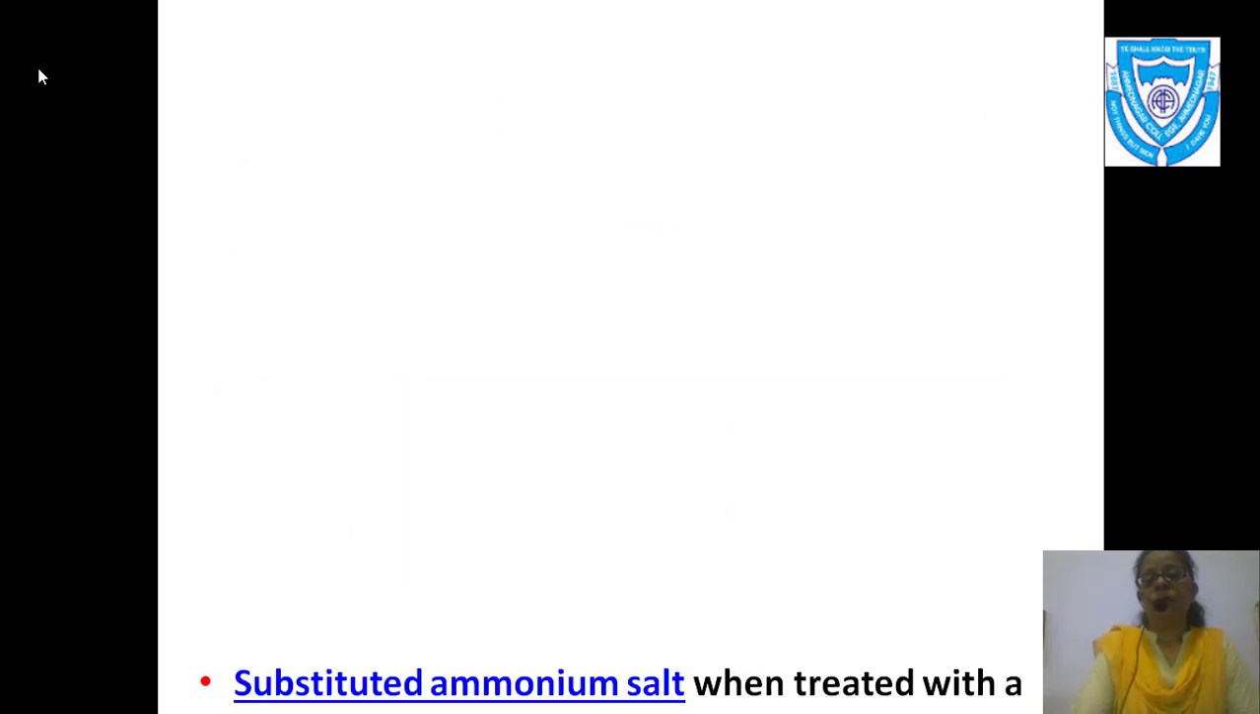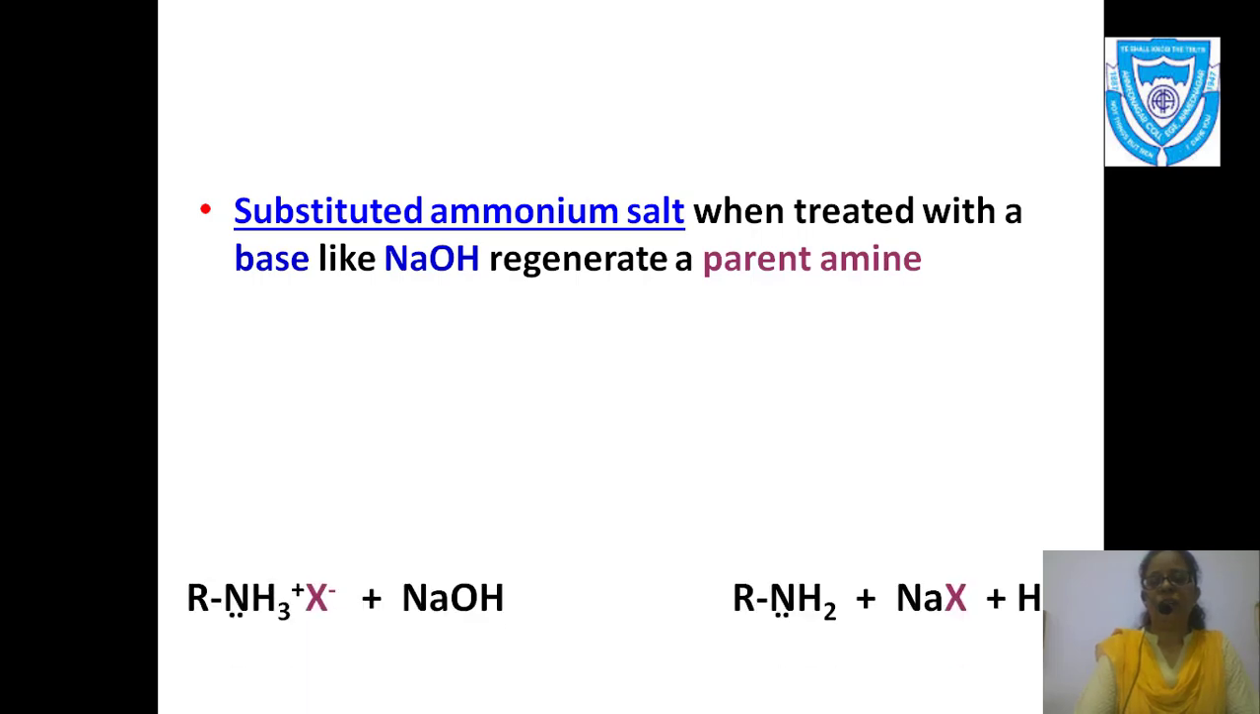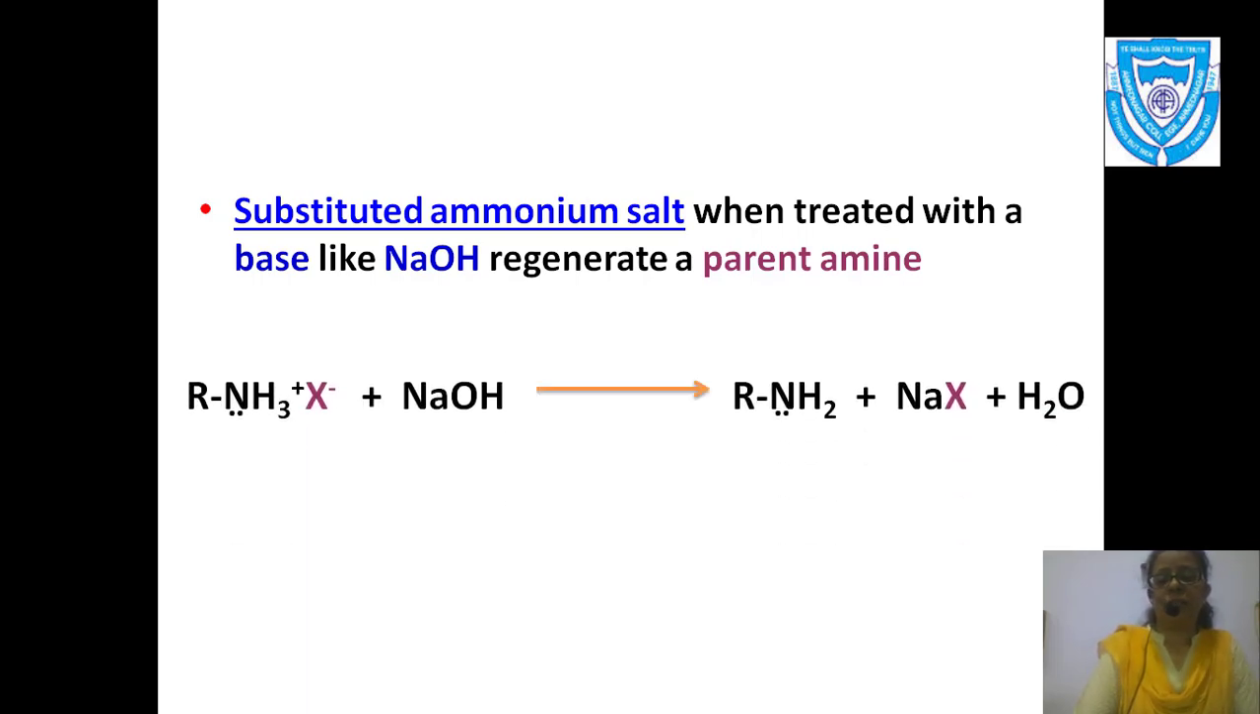Now this substituted ammonium salt when treated with a base like NaOH generates the parent amine. Now see the reaction. In the last reaction, I showed you the reaction with HX where I have the formation of a protonated amine. This protonated amine is also called a substituted ammonium salt. When it is treated with NaOH, I am getting my amine back. Okay, so this tells you about the basicity of amine.